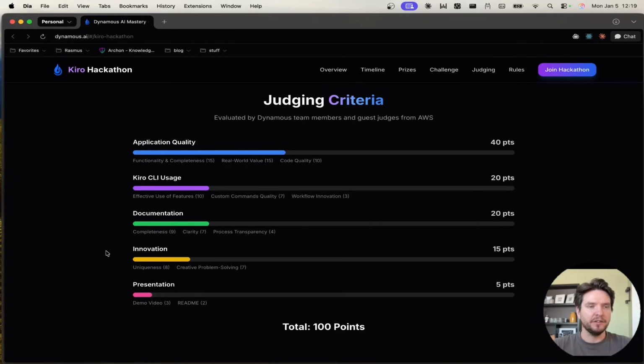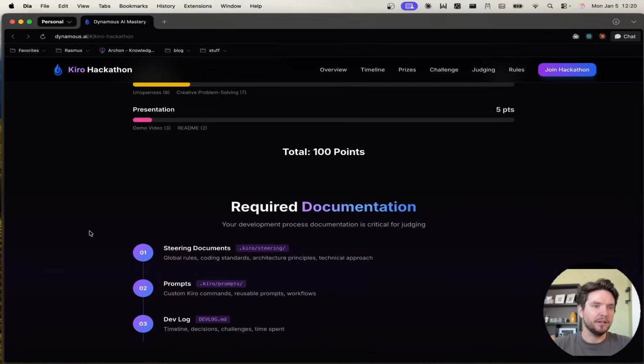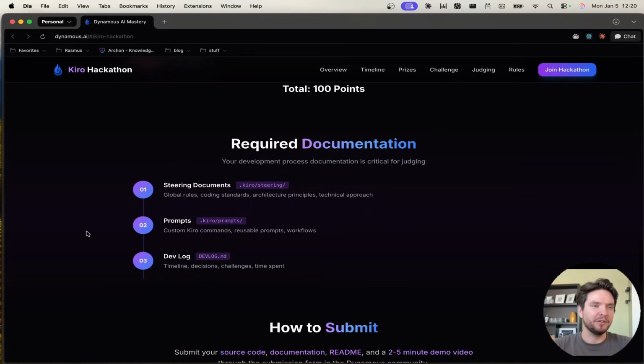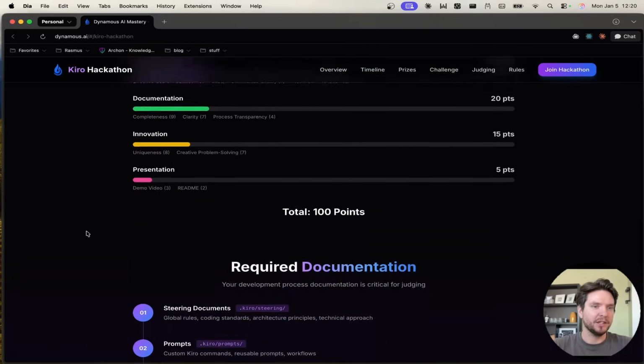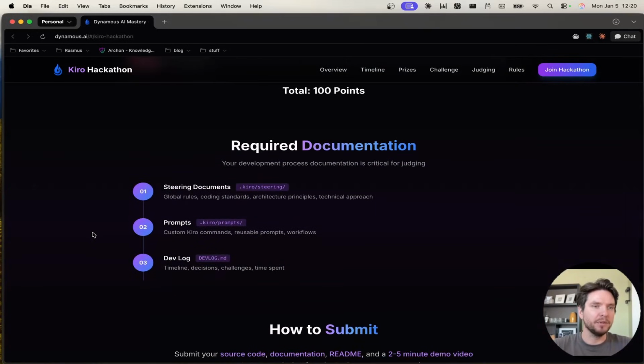Innovation. So innovation here goes both for the quality and also the usage. So innovative ways how to use the Kiro CLI and also the innovation of your application itself. And then also a small portion goes towards your presentation. You will record a short video of yourself presenting your submission. So here are the criteria. Really excited to see what all of you guys build. I will also be judging this. So yeah, it will be very exciting to see what everyone builds here. And I'm sure that there will be some really cool application being built.